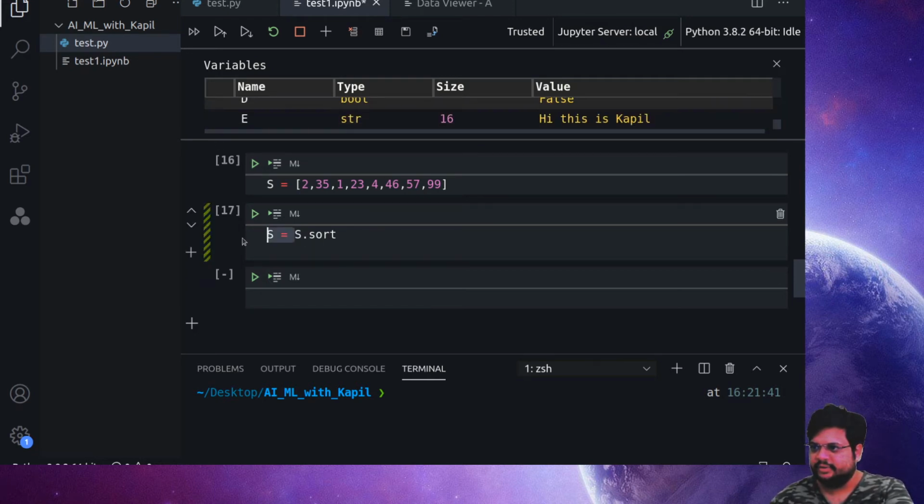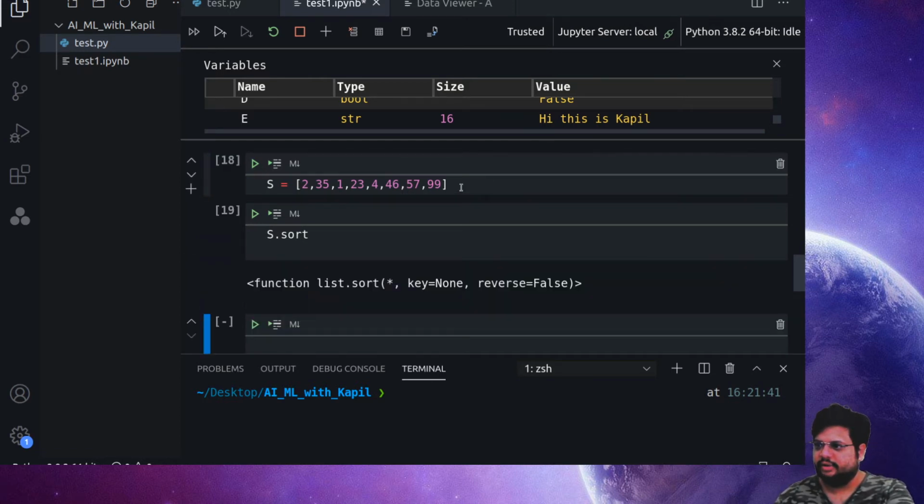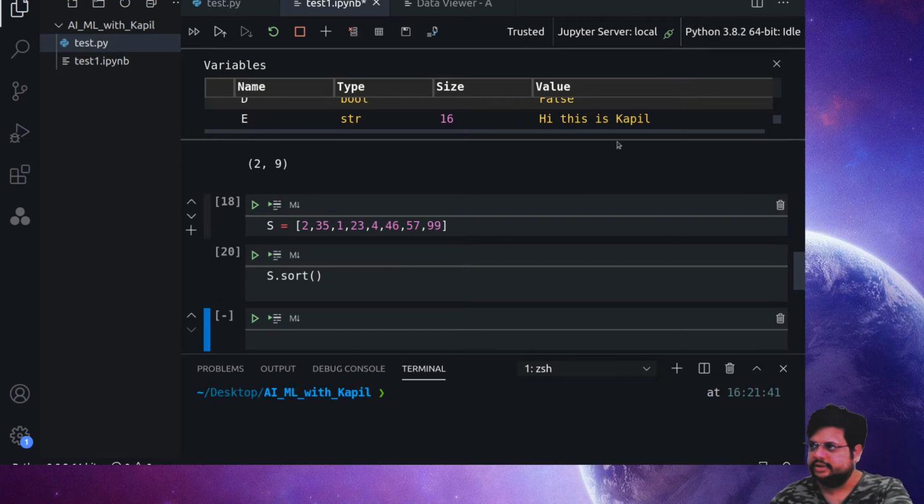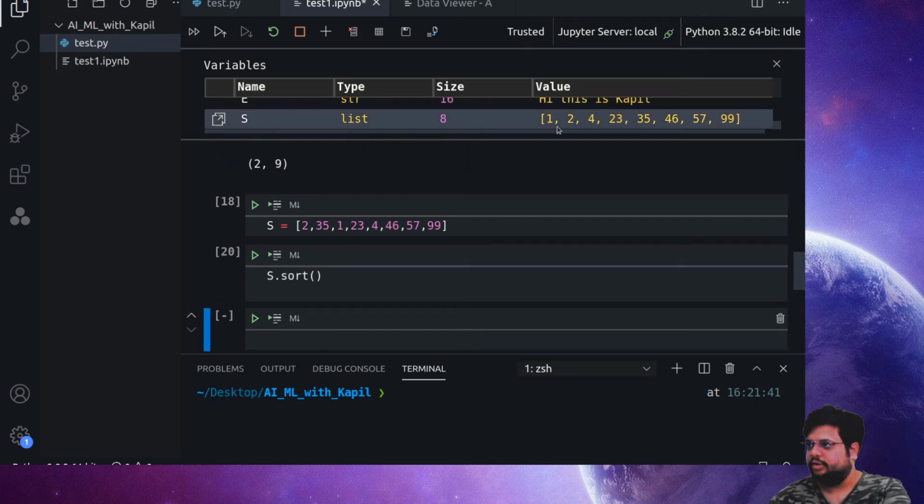The best part is we don't need to store it. You can just run S dot sort, and it says the sort is okay, so there is a None reply. Now let's see where my S is. Look, the S has been sorted. So even for a list, if you want to sort it, you don't need to assign it back to something. The benefit of that is it's using the same amount of memory. It's just going there and rearranging them.